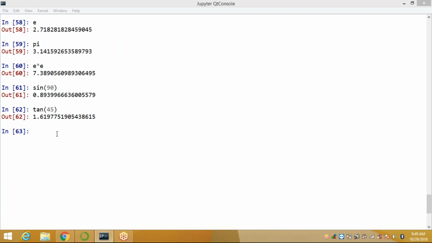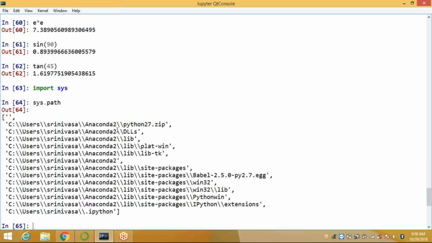Next, suppose where can I find where this software is installed, the Python software and Anaconda software. See here, I'm applying import sys. When I call sys.path, where is the complete software located? It displays Users, Srinivasa, Anaconda 2, Python 27, lib, DLLs, lib, plat-win, lib-tk, site-packages, win32, lib, Python win. All the directories are displayed when you call sys.path.